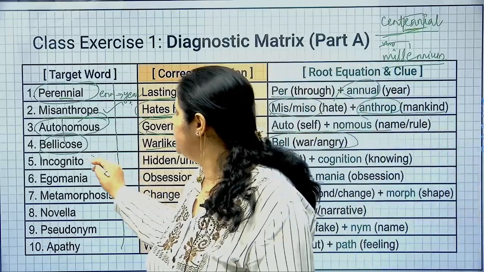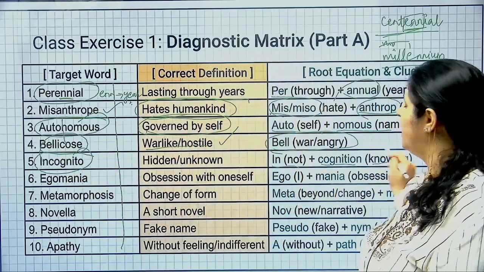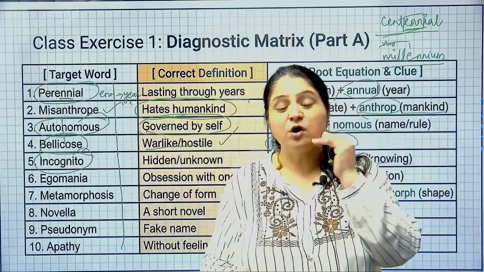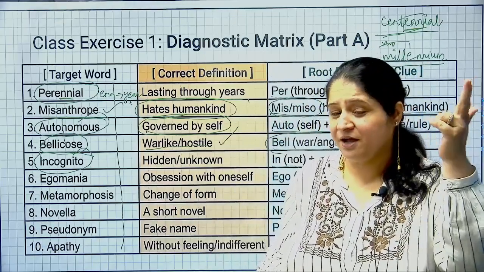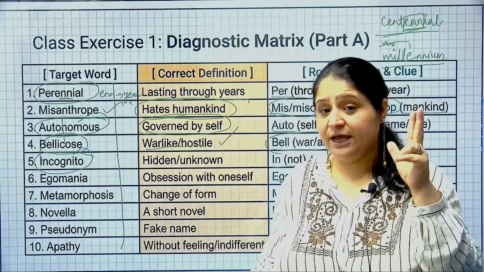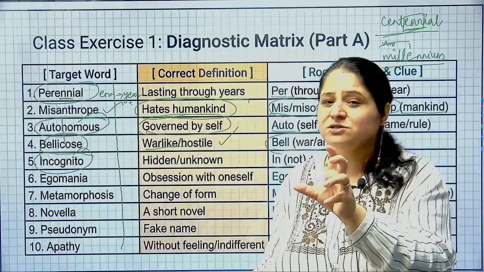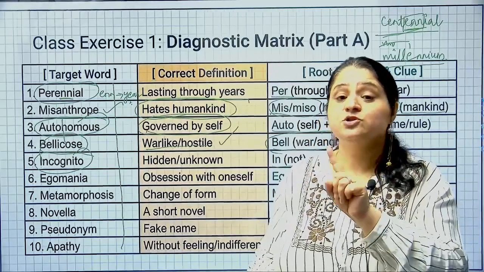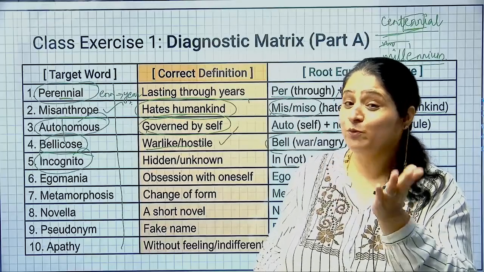Alright, moving ahead, incognito. Now look, if we break this word down, so cog or cognition. Cognition means when you know something, when you're aware of something. You are conscious, right? So you know something, you're doing it consciously. You're aware of doing something. That is cognition. Cog is the root word, basically cognition we can take. So we added the prefix in. Making sense? So incognito becomes its opposite.